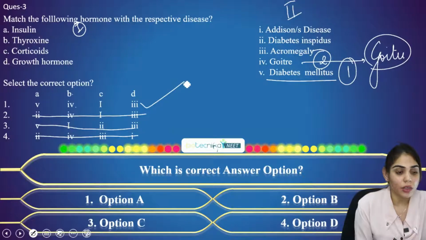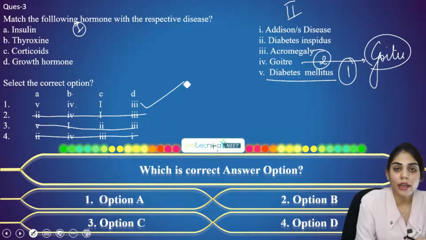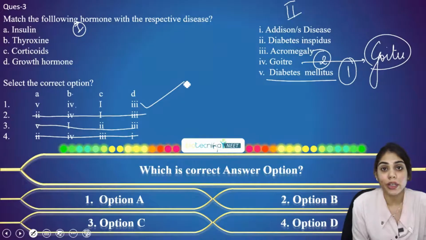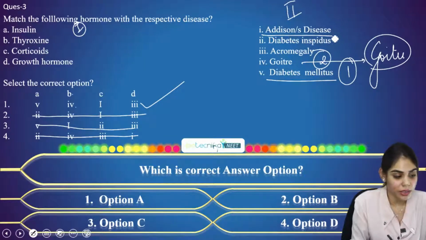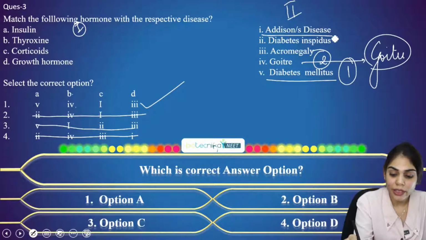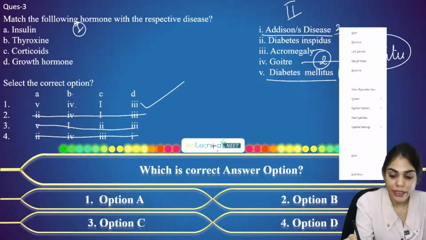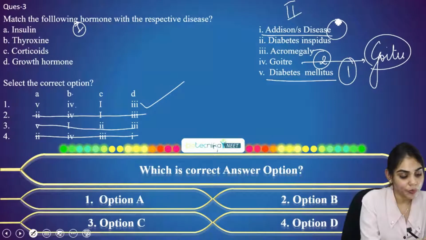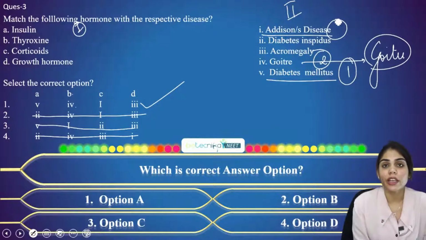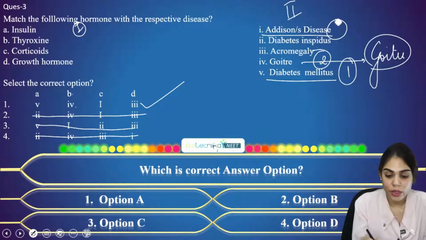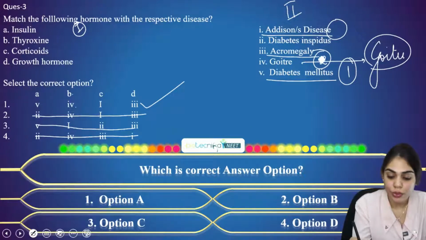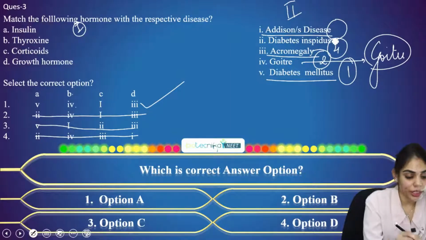So let's see the other options also. Corticoids are hormones that are released by the adrenal cortex, and they are responsible for causing Addison's disease. So for C, we have this option, so we can write it as 3 for C. And for growth hormone, if there is an overproduction of growth hormone in the body, it results in a condition called acromegaly. So this is for option 4. So here option A goes right.